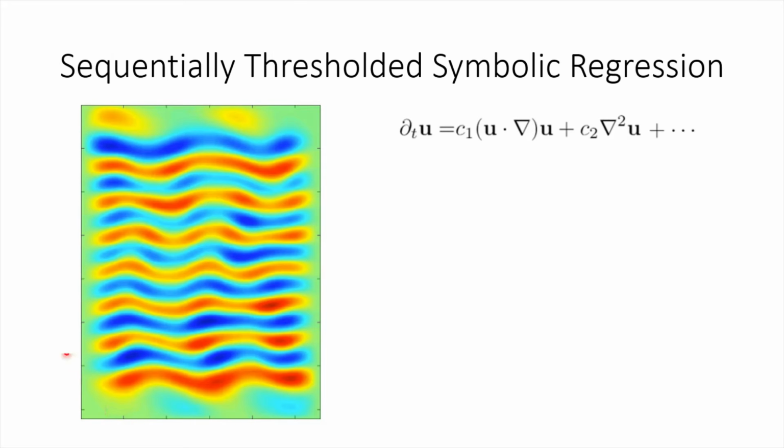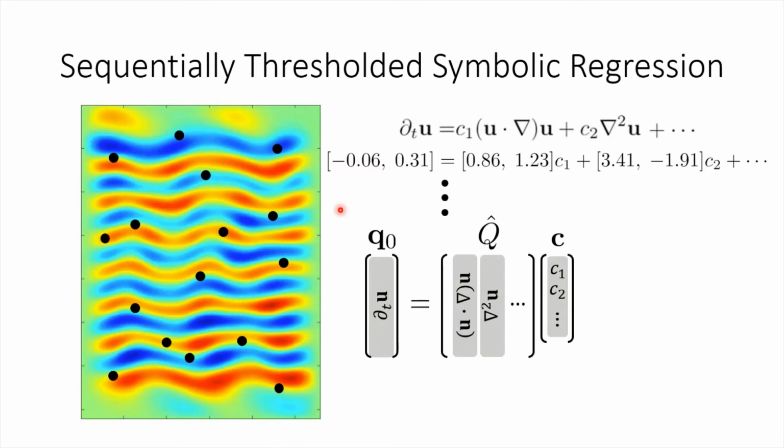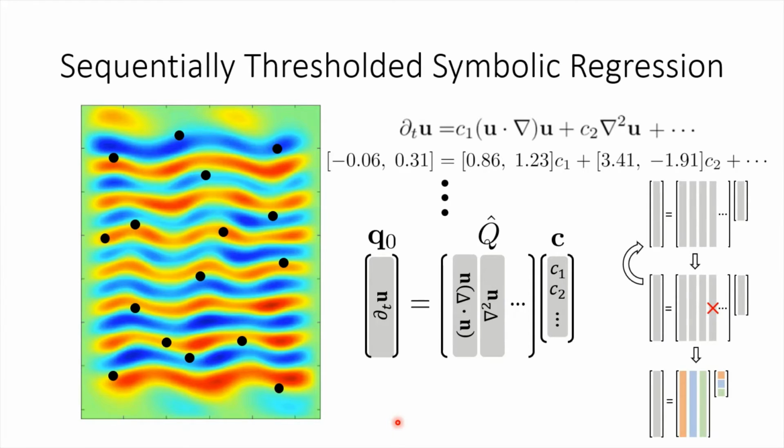Here's a brief demonstration of sequentially thresholded symbolic regression for this particular system. We start with a snapshot of the flow at one point in time and our candidate model. Looking at one point in space, we write numerical values for each of the terms in the model. This is done for many randomly sampled points in the domain. These numerical values are then loaded into the vector Q0 and library matrix Q hat. Iterative linear regression then removes terms that are small compared to a threshold, until you're left with a parsimonious model with coefficients c.